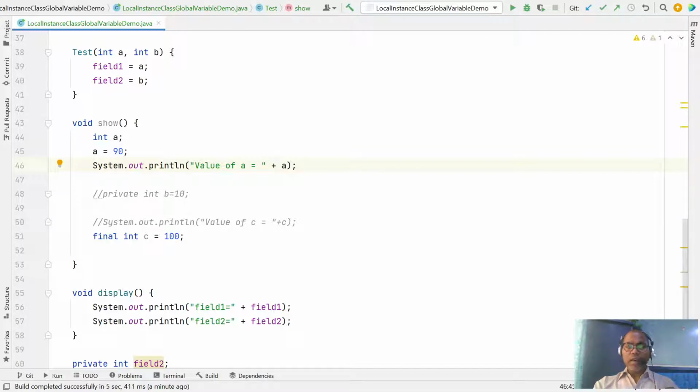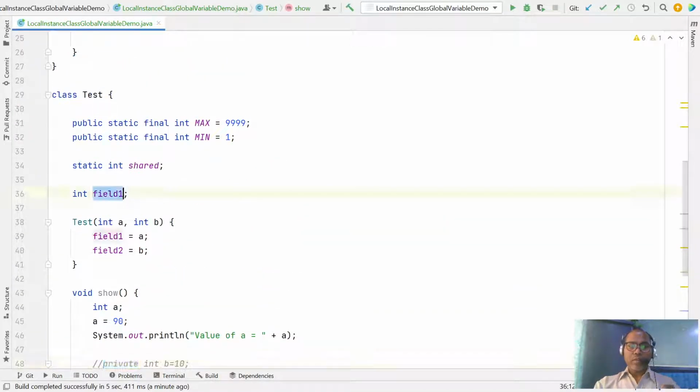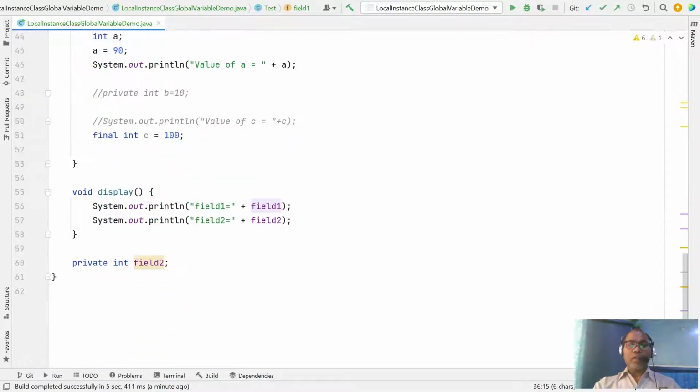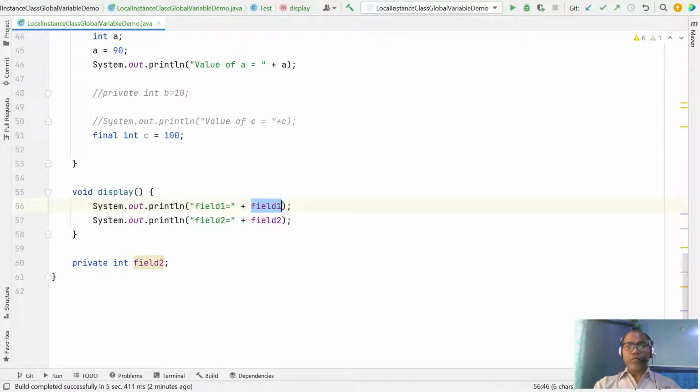You also cannot apply any access modifier here. But in the case of an instance variable, you can declare it anywhere, maybe declare here or you can declare here. You can even access it in the method. Here you declare field 1 first and field 2 down, still you are able to access.